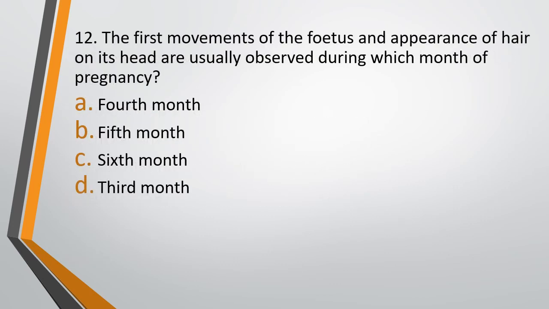Question number 12. The first movement of the fetus and appearance of hair on its head are usually observed during which month of pregnancy? Option A, 4th, option B, 5th, option C, 6th, or option D, 3rd? The correct answer is option B, that is 5th month.